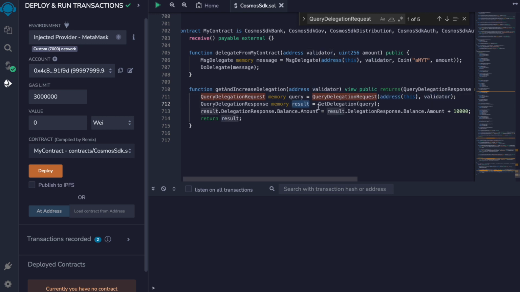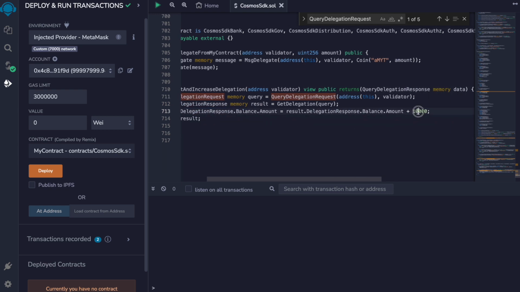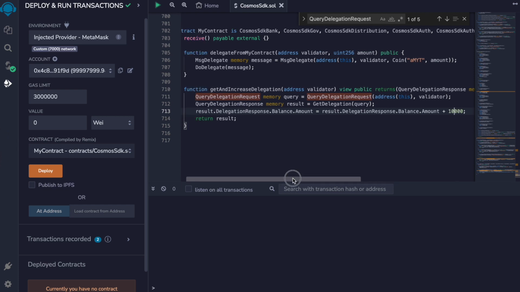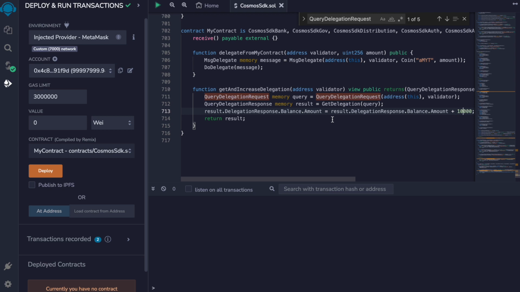The result from the get delegation method is changed, and we will add to the delegation response balance amount 10,000, just to demonstrate that we can interact with the results of these queries in our smart contracts, and then we will return this result.